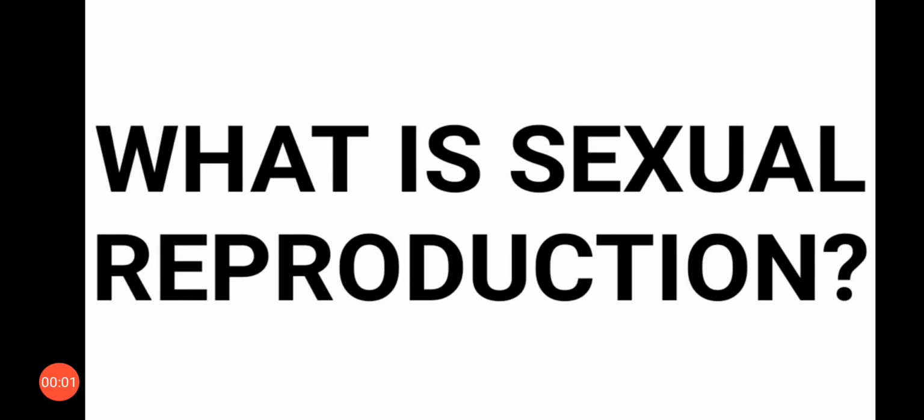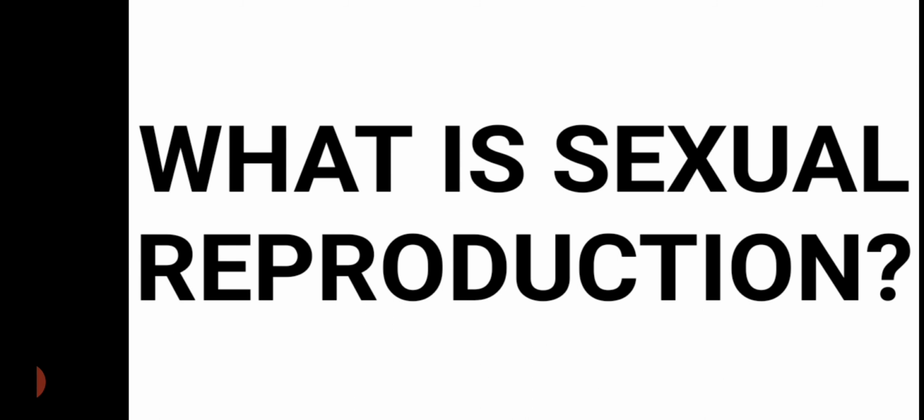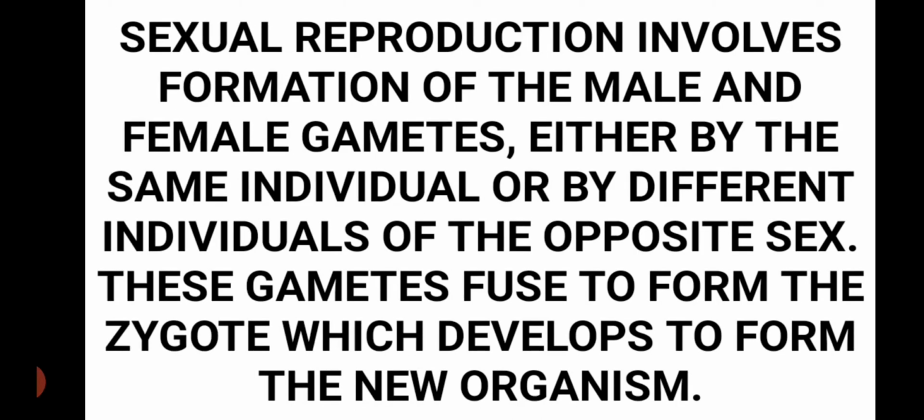Hello everyone, in this video we will learn about what is sexual reproduction. In this type of reproduction, first of all gamete formation occurs, and these gametes can be made or found by either the same individual or by different individuals of the opposite sex, one male and the other female. When these gametes fuse, they form a zygote, and from this zygote a new organism is developed.